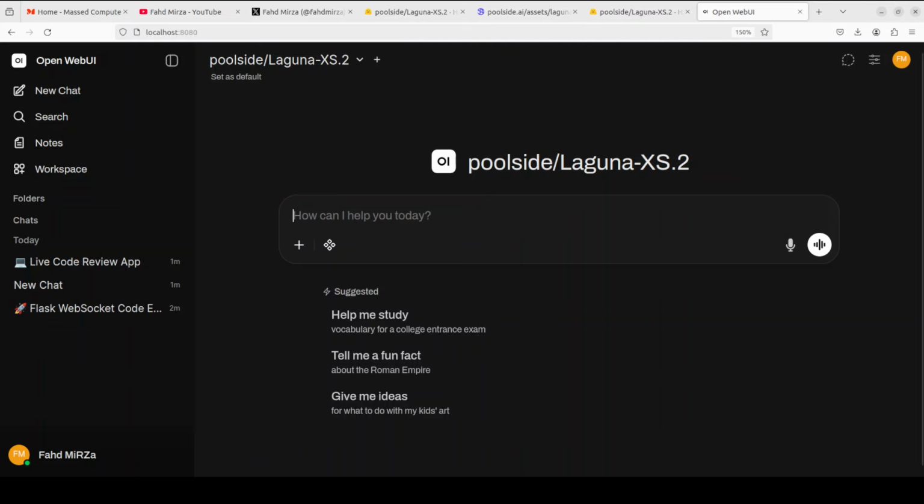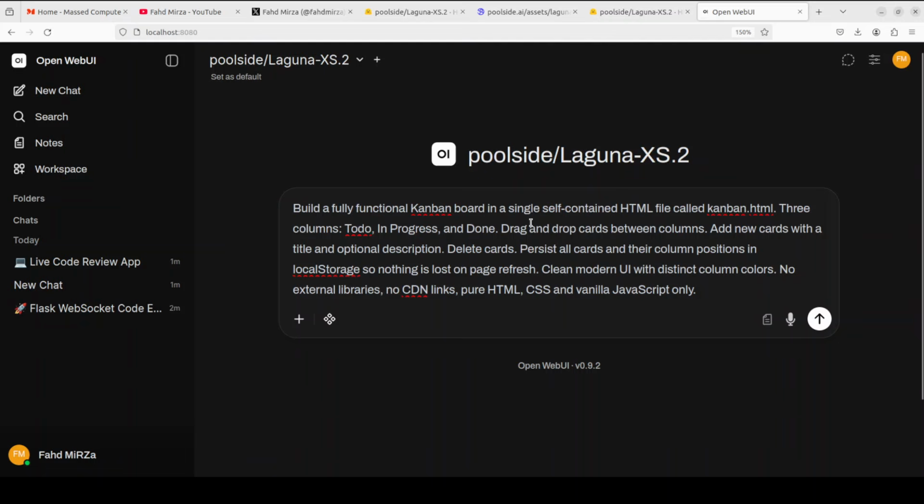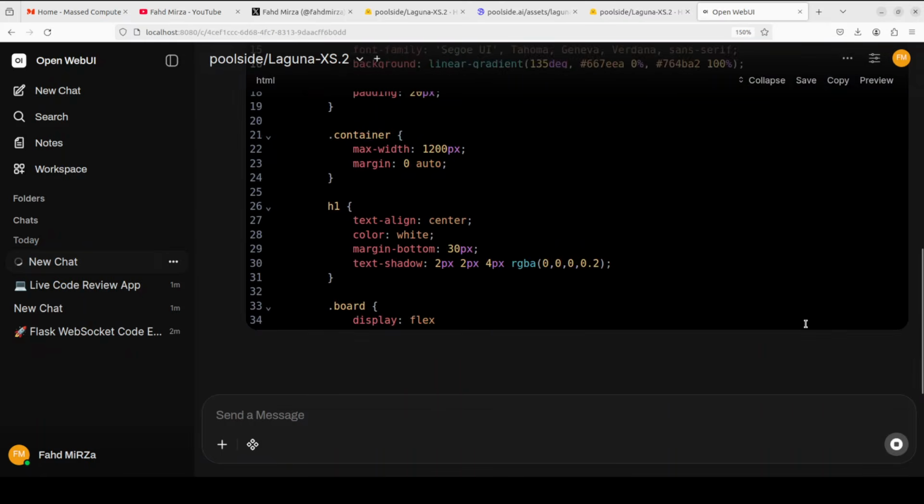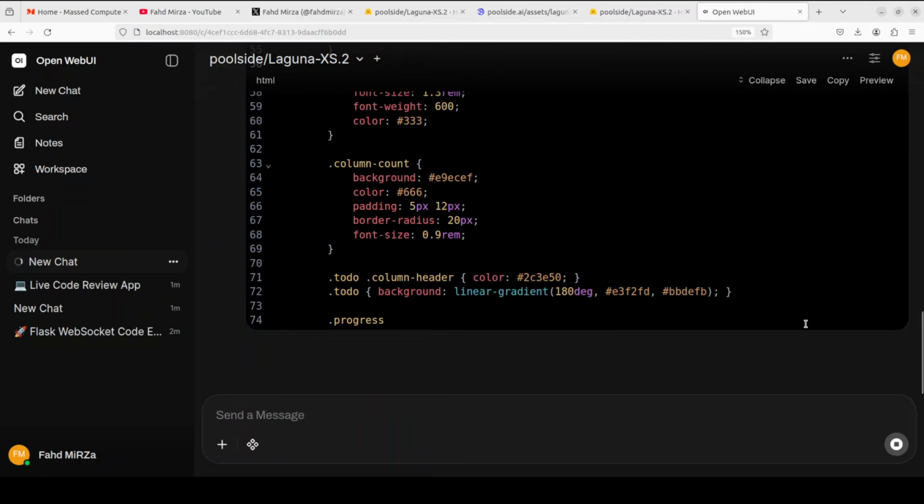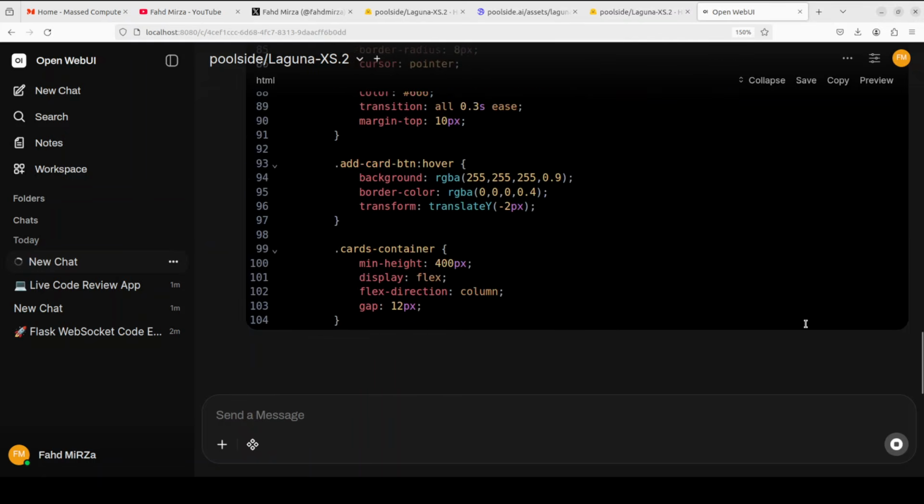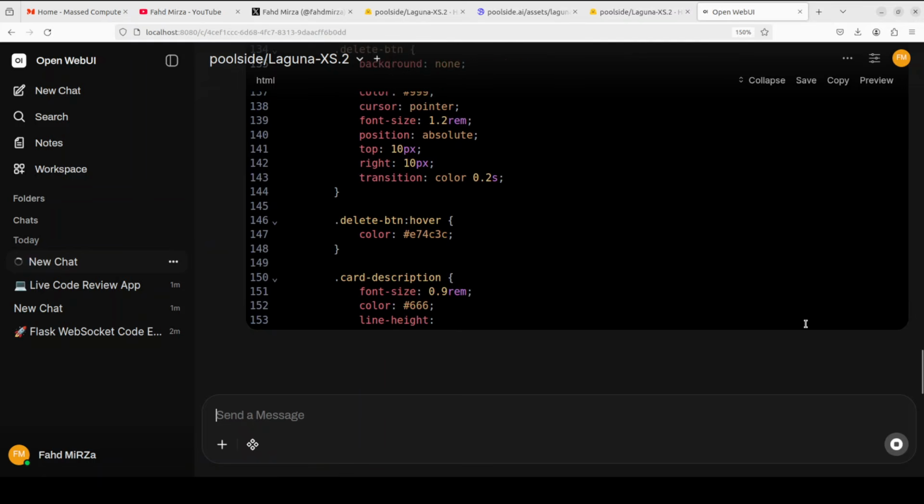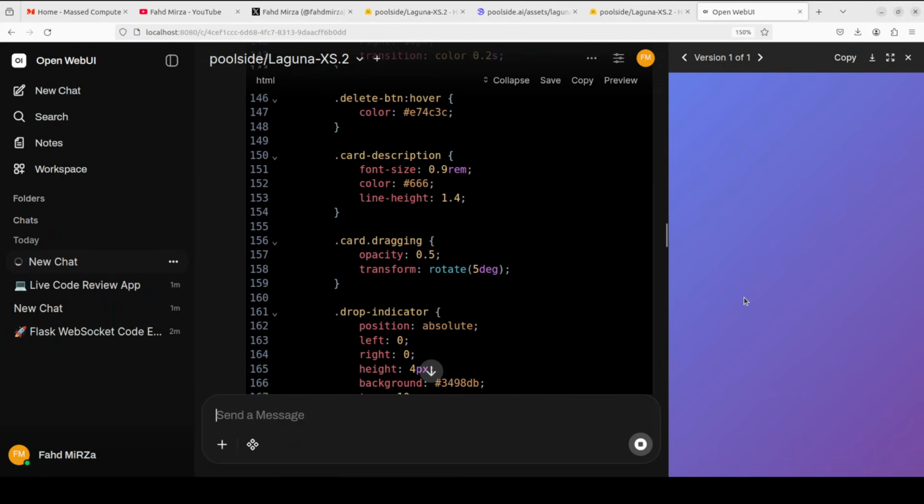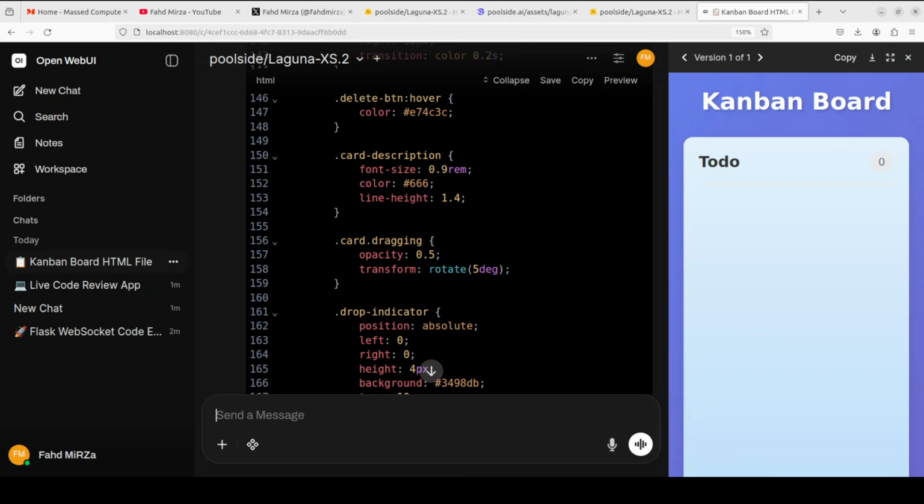Okay, let's do a relatively simpler one. I'm just going to ask it to build me a fully functional Kanban board in a self-contained HTML file, and then there should be some CSS, HTML, and that sort of stuff. And if you're wondering, I'm using the same hyperparameters which they have mentioned in their model card, like top K is 20 and temperature is 0.7, and the context window is increased now. So you can see it is building something. Let's wait for it to finish.